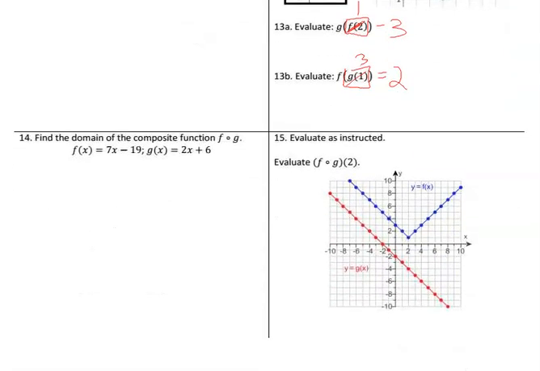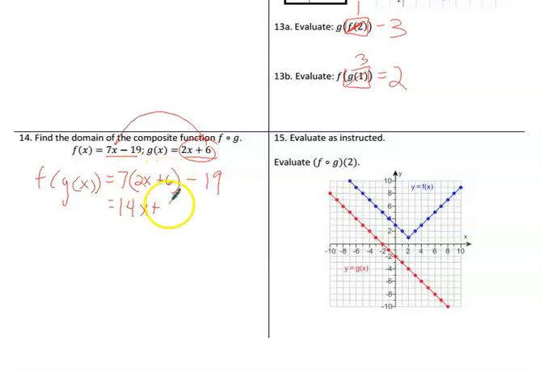And number 14, here's a hint. When you come across a linear function and another linear function, if we put this linear function inside f like we've been doing, you're going to get a linear function. So f of g of x is going to be 7x, where x gets replaced with g, which is 2x plus 6, minus 19. If you distribute, you get 14x plus 7 times 6 is 42 minus 19. And I'm doing more work than I really need to because I'm going to show you why. 14x. 42 minus 19 is 23? Yes. Also positive 23.